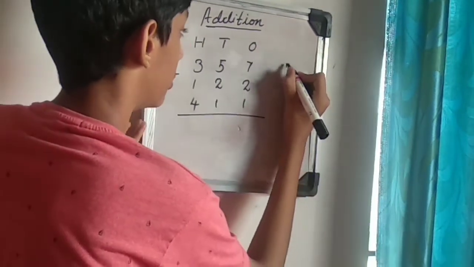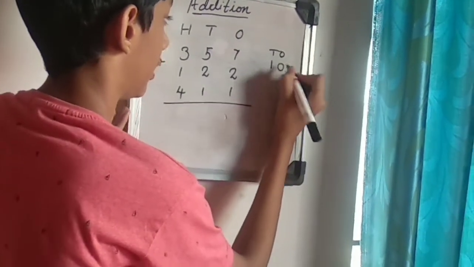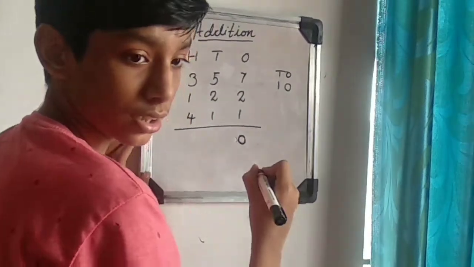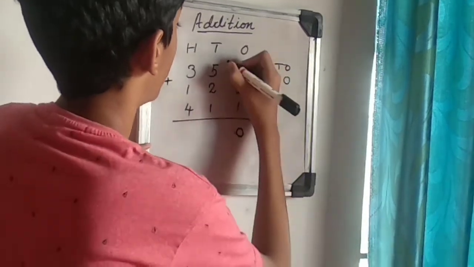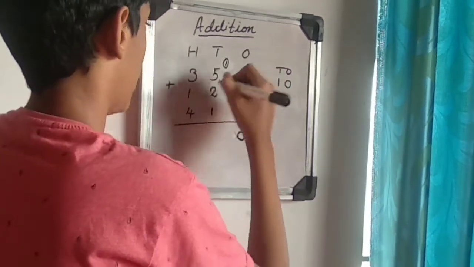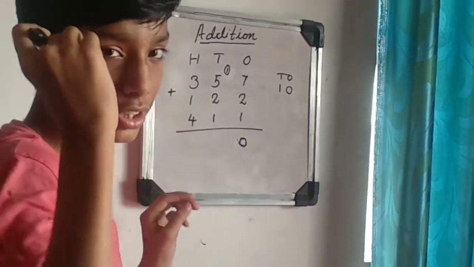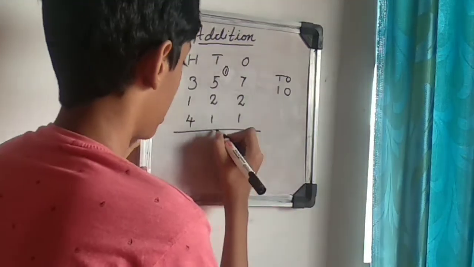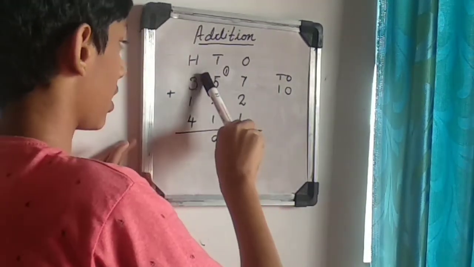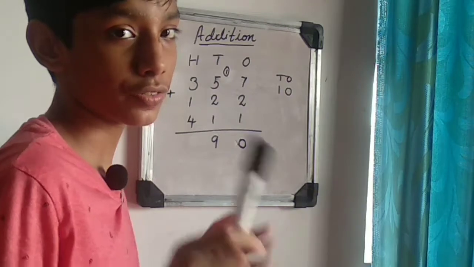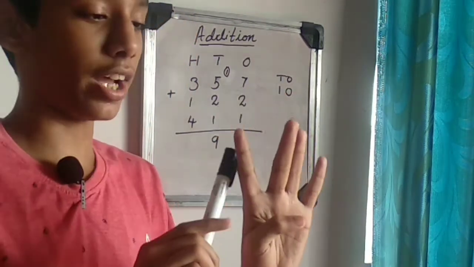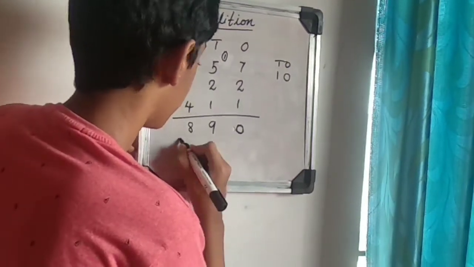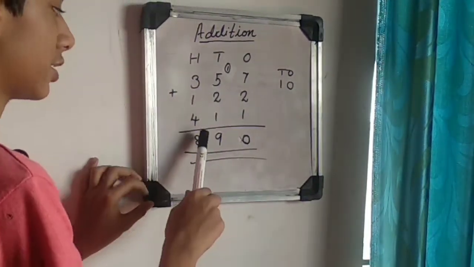So it is a 2-digit number, right? Tens and ones. In the ones place it is 0, and 1 is a carryover. 1 plus 5 is equal to 6. 6 in your mind, 2 in your hand. After 6 it is 7, 8. 8 plus 1 it is 9. 3 plus 1 it is 4. 4 plus 4: 4 in your mind, 4 in your hand. After 4 it is 5, 6, 7, 8. So the answer is 890.